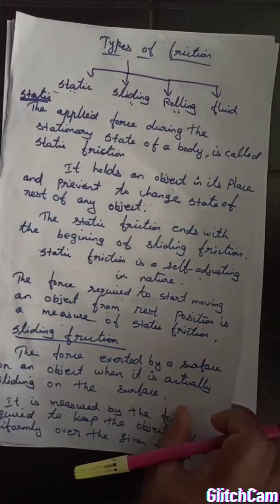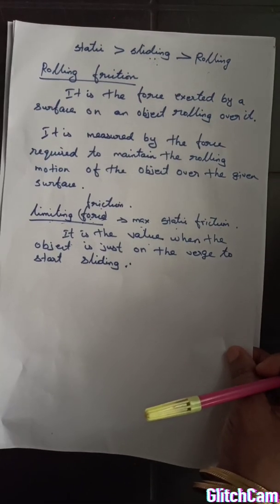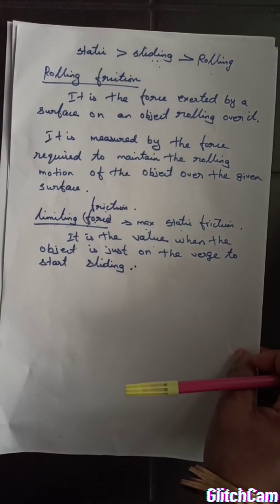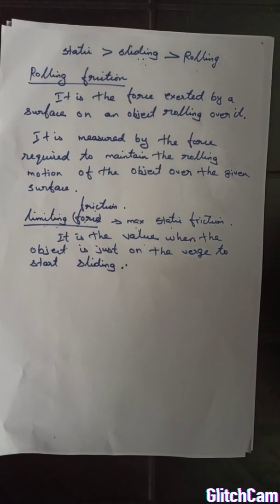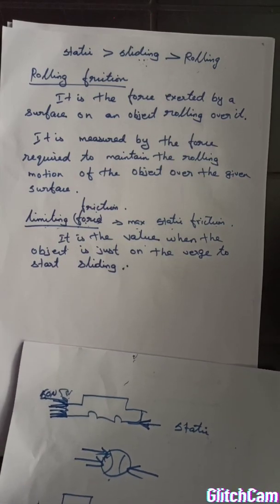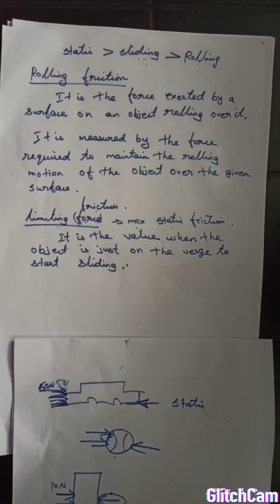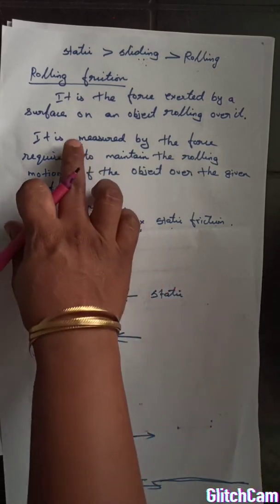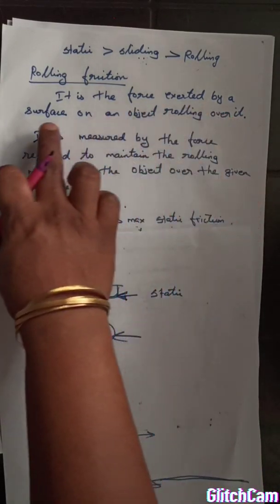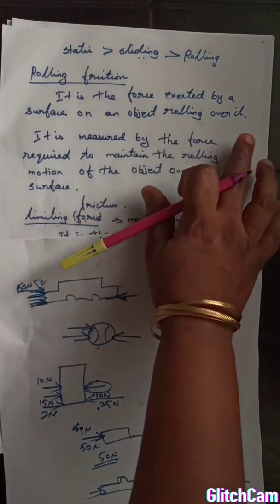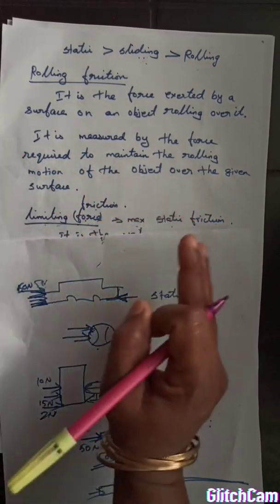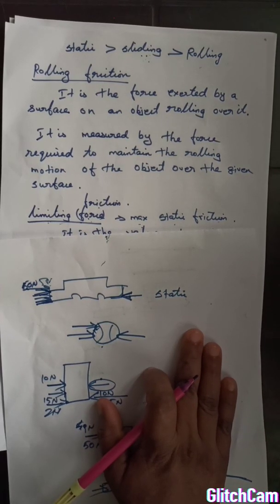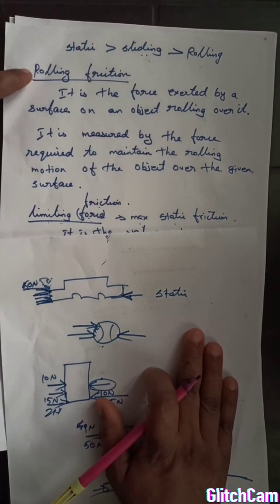Next we go with rolling friction. This is the third type of friction. In the same way, what is the definition? Rolling friction comes into play only when objects are rolling over a surface. That friction is called rolling friction. Otherwise, it is the frictional force exerted by a surface on an object rolling over it. Okay, how is it measured? It is measured by the force required to maintain the rolling motion of the object over a given surface. Then we are able to measure the rolling friction.